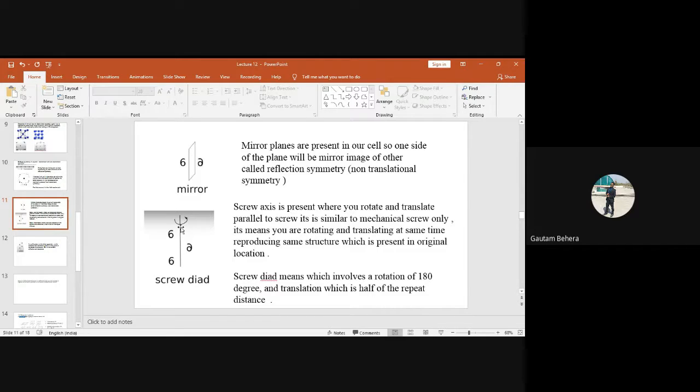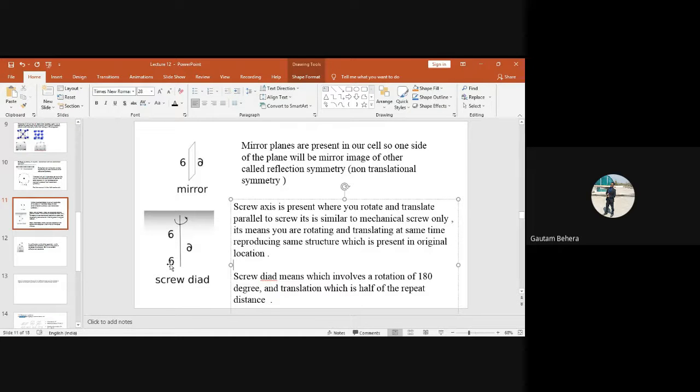The same thing happens here also. There will be a screw axis where you rotate and translate parallel to the axis, similar to a mechanical screw. It means you are rotating and translating at the same time and reproducing the same structure which was present in the original location. You can see this is the 6, for example. After rotation and translation, this becomes this one. Again, after certain rotation and translation, it becomes 6 again. So this is happening due to rotation and translation.